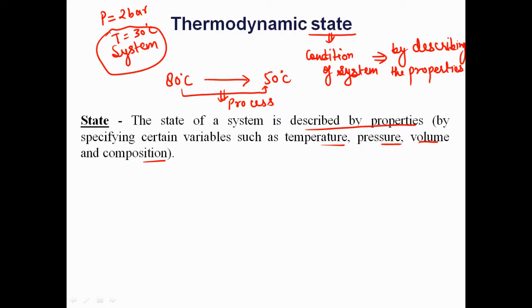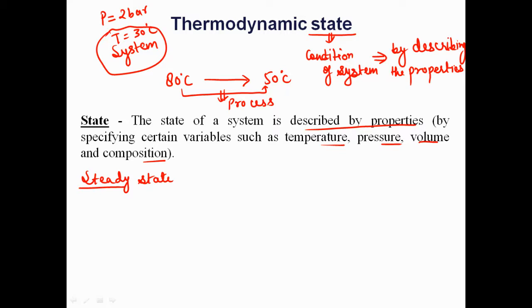Now, there is a word called steady. You might have come across that word earlier also. When I say it is a steady state, what is meant by steady state? Steady means it is independent of time; it is not changing with respect to time.